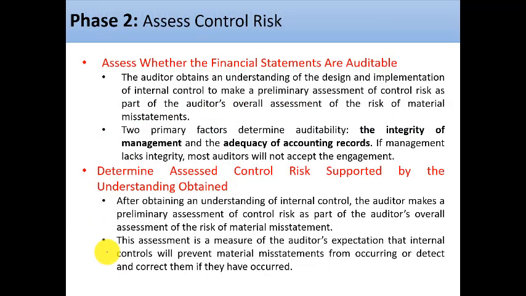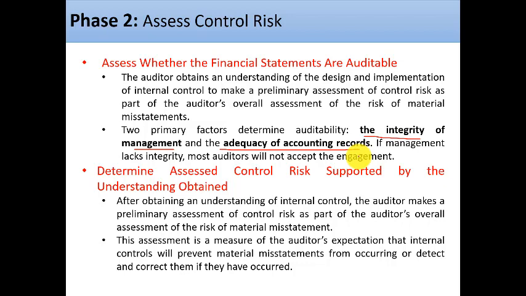In phase 2, we said that we have to assess the control risk, and in order to assess the control risk, we have to check if the financial statements are auditable or not, and the auditability of the financial statement depends on 2 main items: the integrity of management and the adequacy of the accounting record. And we said before in another chapter that the integrity of management may affect the acceptance or the rejection of the engagement at all, and we have to take that into consideration while we are assessing the control risk.